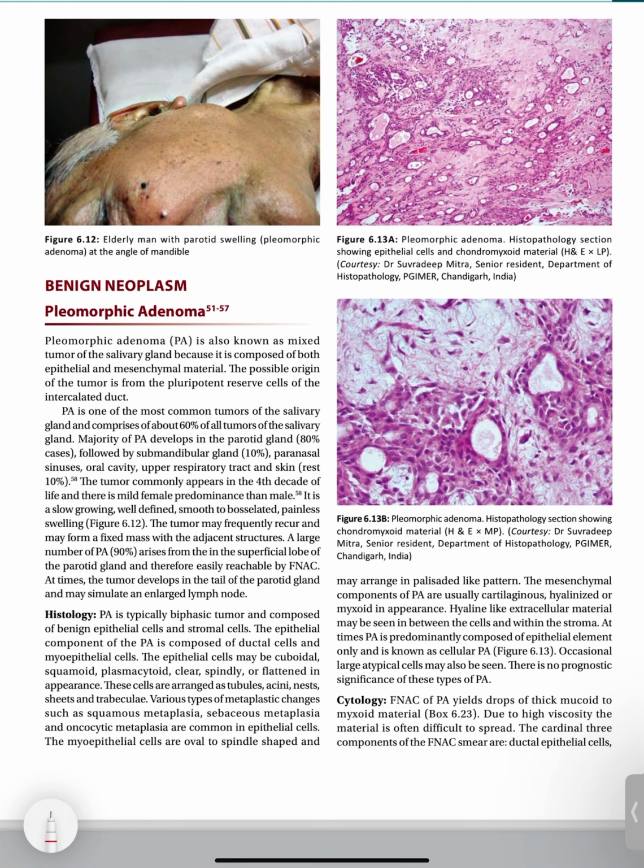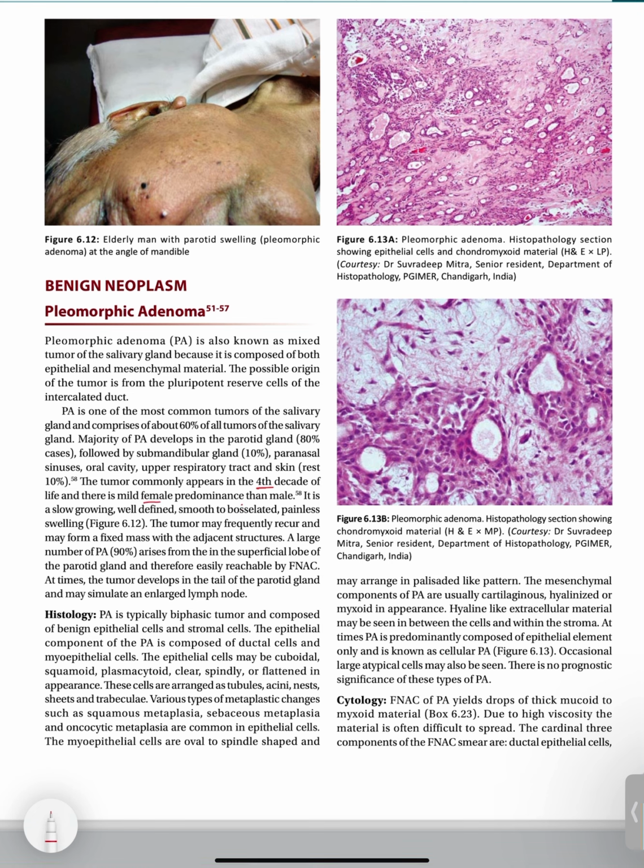So PA is one of the most common tumors of the salivary gland, and it comprises about 60% of the tumors of salivary gland. Majority of PA develops in parotid gland, 80% cases, followed by submandibular gland, 10%, paranasal sinuses, oral cavity, upper respiratory tract, and skin. The tumor commonly appears in the fourth decade of life, and there is mild female predominance over male.